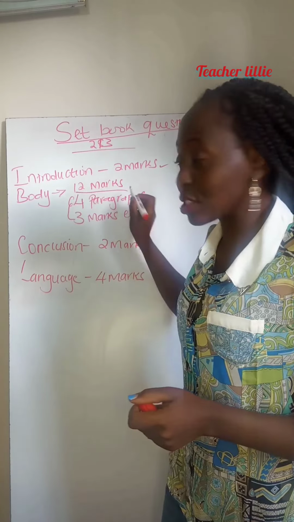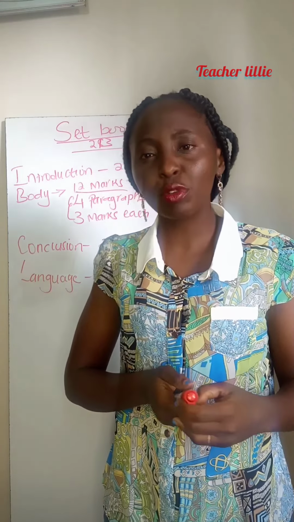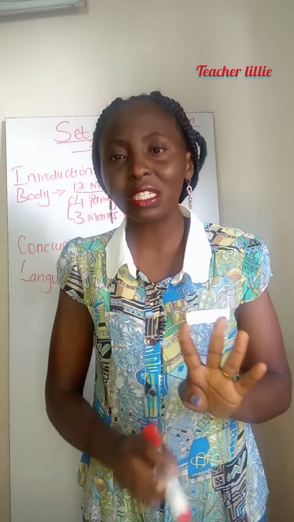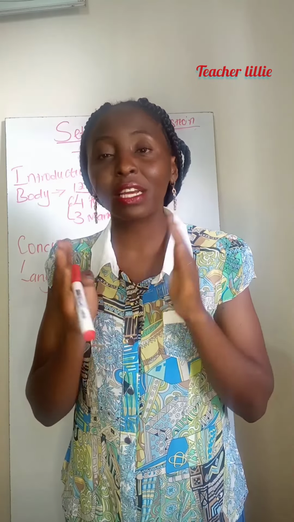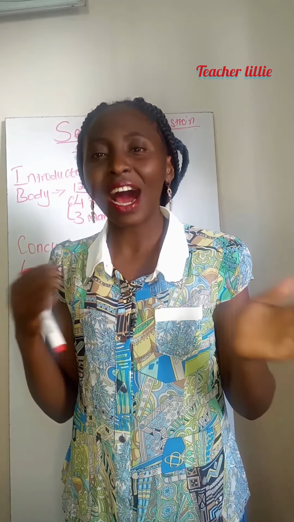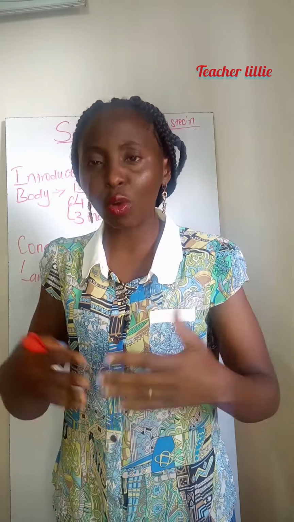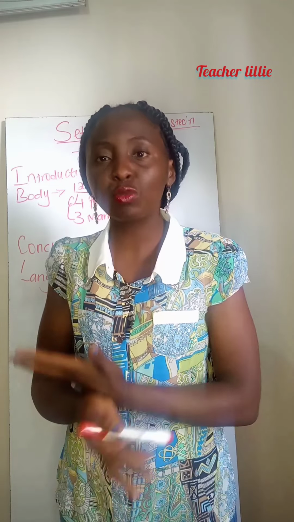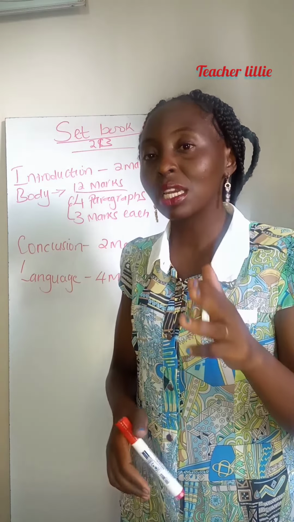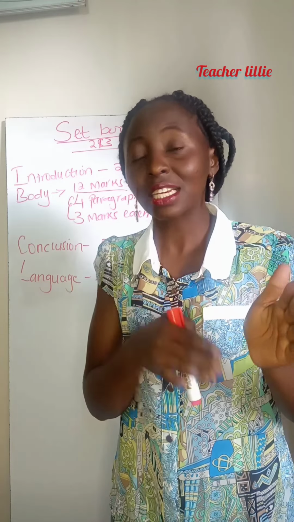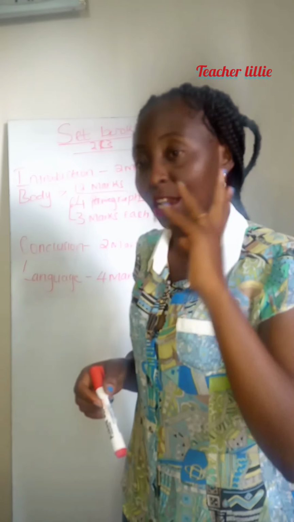Then the body has 12 marks, and these 12 marks are distributed in 4 paragraphs. So that means every paragraph has 3 marks. If you want to score the 3 marks, you must explain, as I have told you in depth, the actions, not skipping, to show how she is determined. What does she do along the way to achieve her goals? So every paragraph has 3 marks, meaning that you should write the point and explain it well. 3 marks for each paragraph and 4 paragraphs.